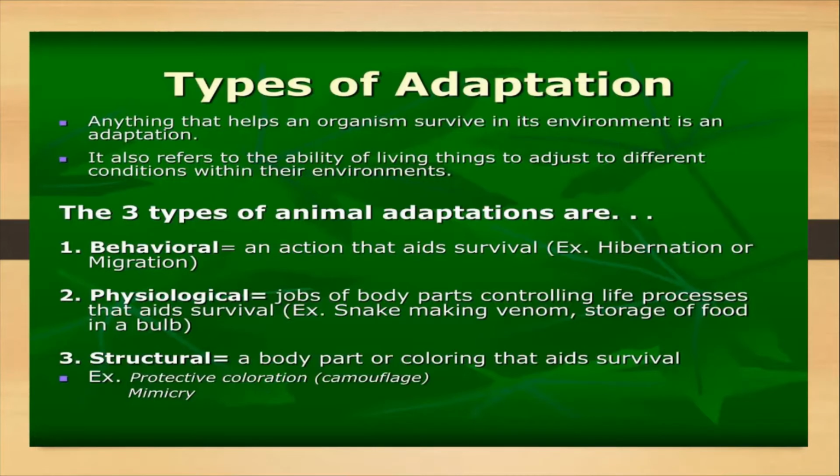The third one is structural adaptation, a body part or coloring that helps any animal to survive in its environment. For example, camouflage and mimicry. I'm going to show you the examples of camouflage and mimicry later on, along with their pictures.